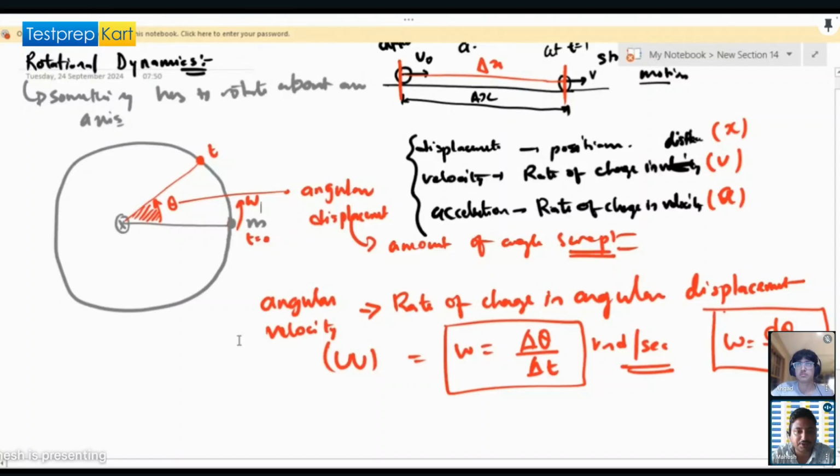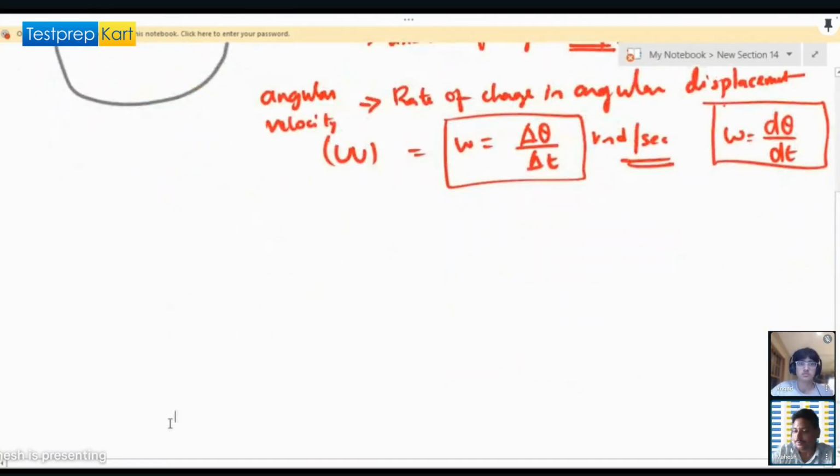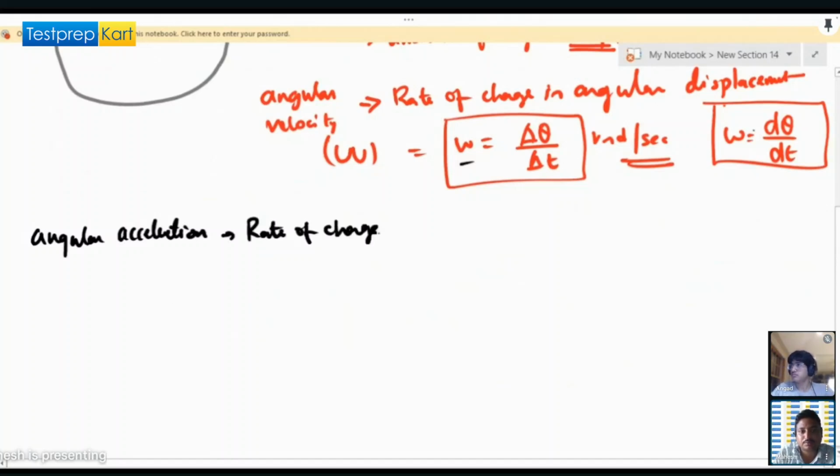So angular velocity is how much the angular displacement is changing over time. And angular acceleration is the rate of change in angular velocity.